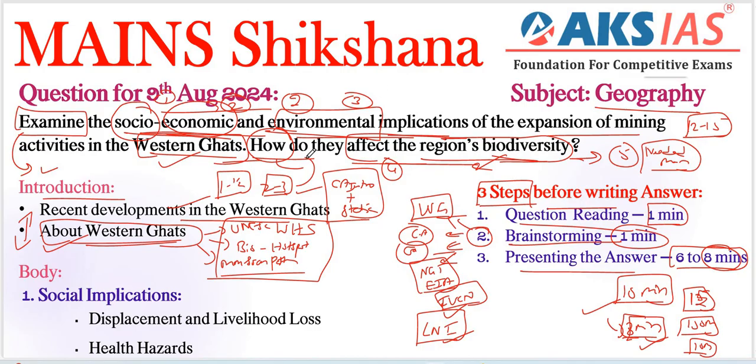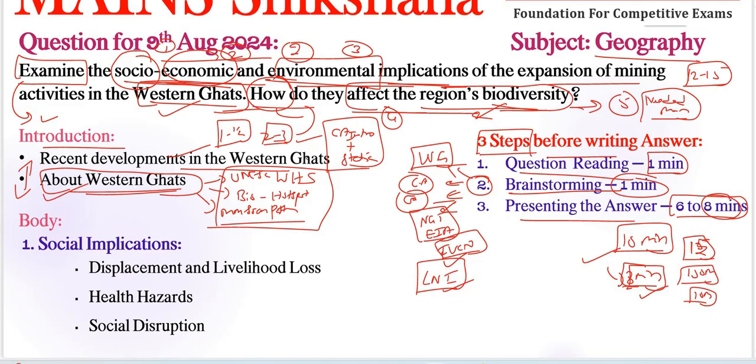Before going to the body part, we can include here, so many are using flowcharts. Other than geography, we can use flowcharts or some mind maps, but here we should use map type or diagrams, especially regarding our geography paper, right? We can use them because they are asking regarding Western Ghats, locating the Western Ghats. A map is important here, other than flowcharts.